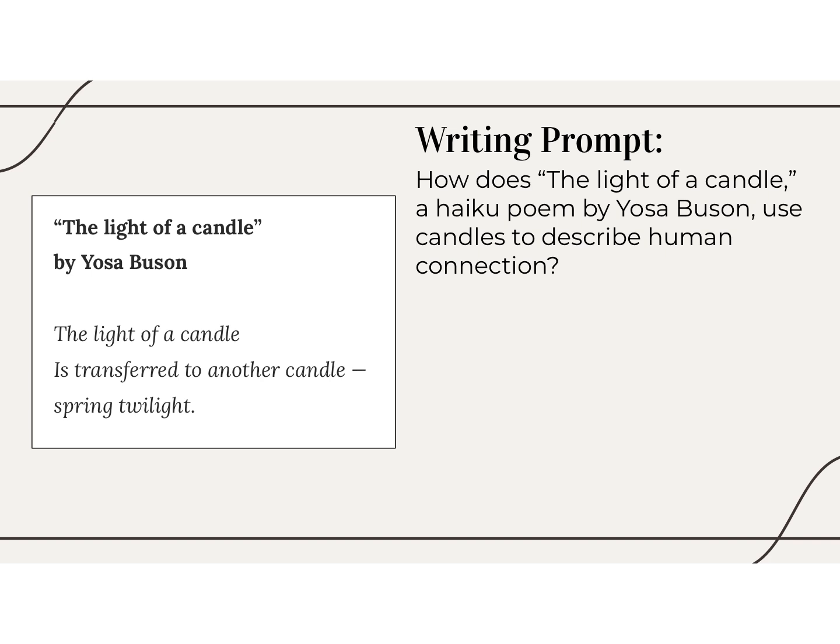So what are some key words that we might want to use? We might want to use the author's name. We might want to use the title of the poem. I think that would be both two excellent things to do. We might also even want to say that it was a haiku, name the genre, the type of writing that it is, right? Let's see. Also, what we're specifically supposed to answer is, how does the poem use candles to describe human connection? So there are a lot of keywords that we can use in our assertion.